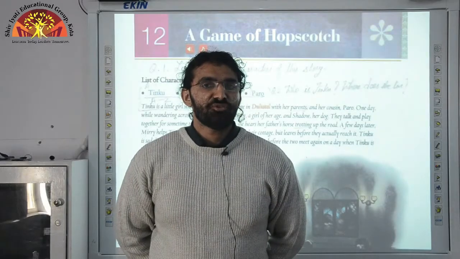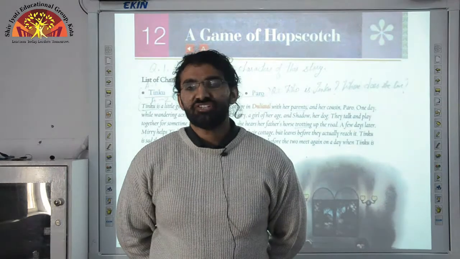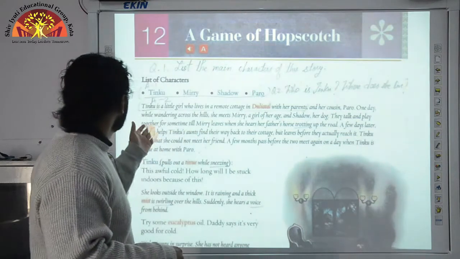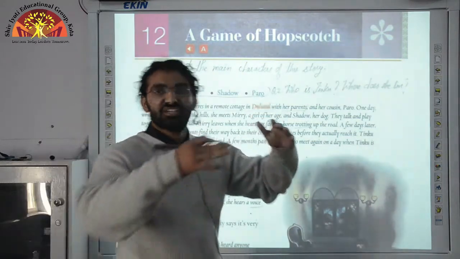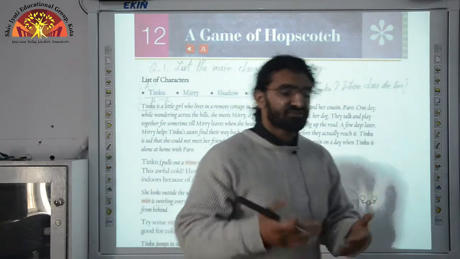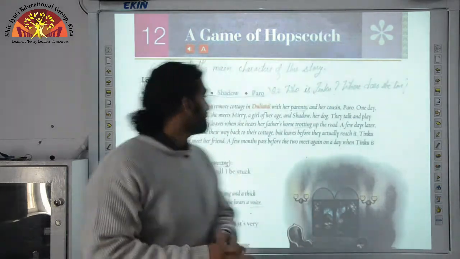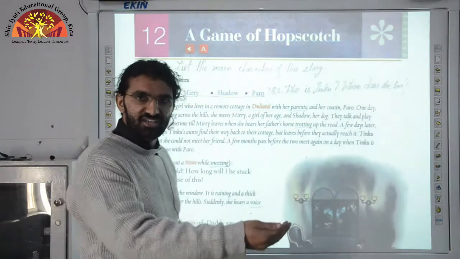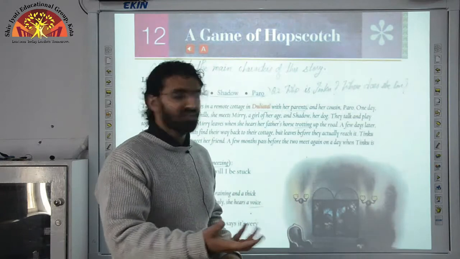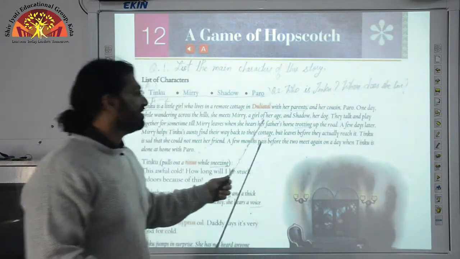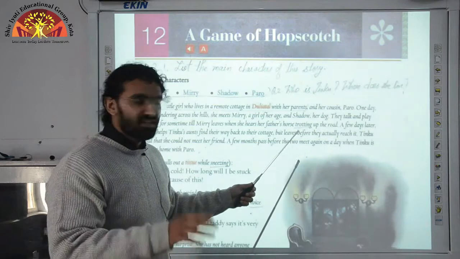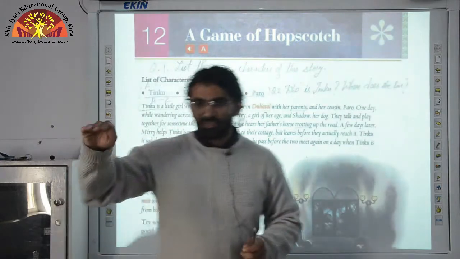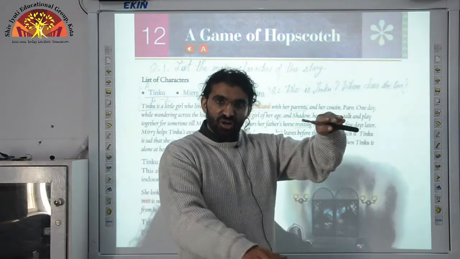Now, how did Tinku meet Mary? One day she was wandering across the hills, the mountains. She was just roaming around and having fun. And that's how she meets Mary. And who is Mary? She is a girl of her age, a person she would like to be friends with. And with Mary there was a dog, and the name of the dog is Shadow. So imagine Tinku, Mary and the dog.